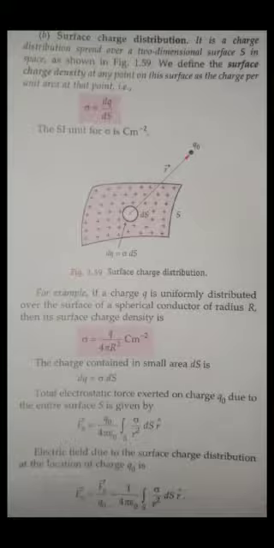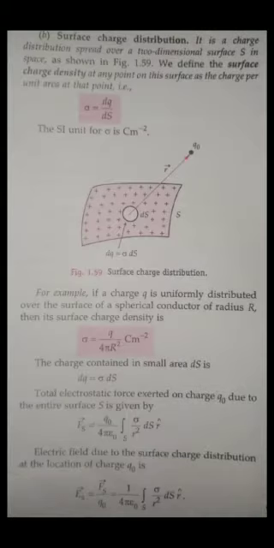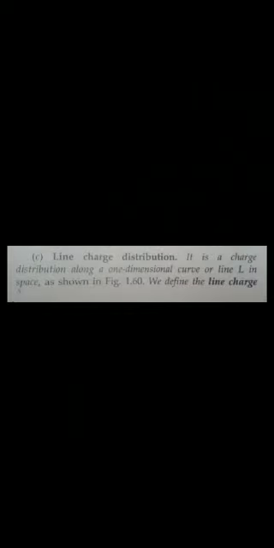Okay, so this is surface charge density, and next you see the line charge distribution, guys. In a line charge distribution, we assume just a line. I can say the example of a line charge is a cylinder or just a pencil. The surface charge density example is just a sheet of paper. Yes or no? A piece of A4 size paper can represent a surface charge distribution.